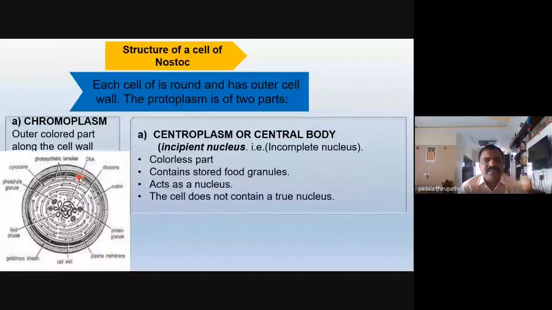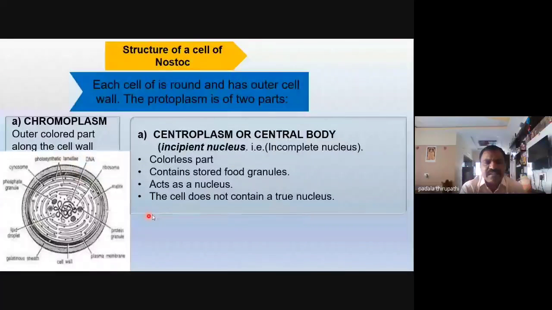This prokaryotic cell does not contain any membranous cell organelles, along with no definite nuclear membrane or nuclear structure. That's why we call these cells prokaryotic cells. But my dear friends, in this cell there is only the very primitive and earliest cell organelle, that is the ribosome.